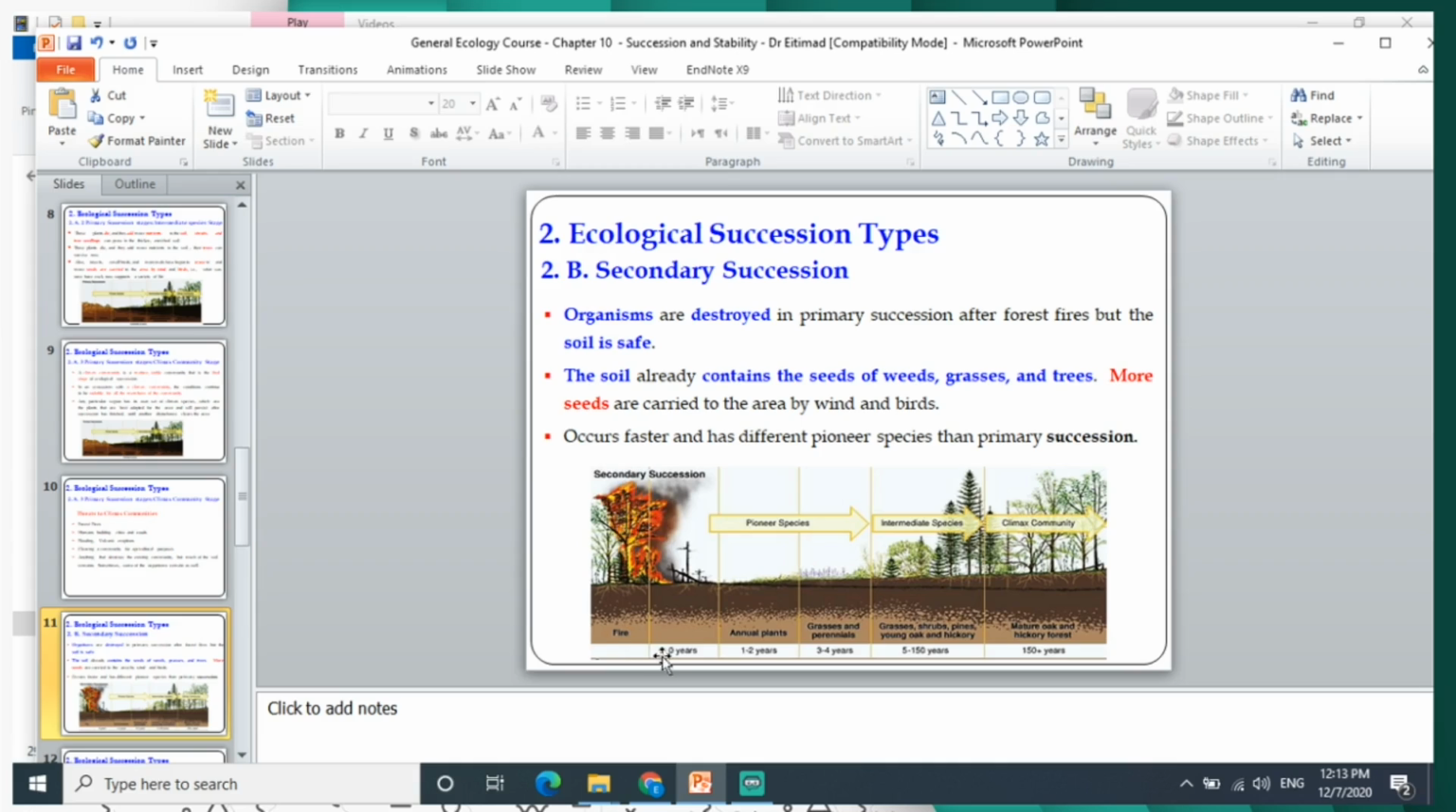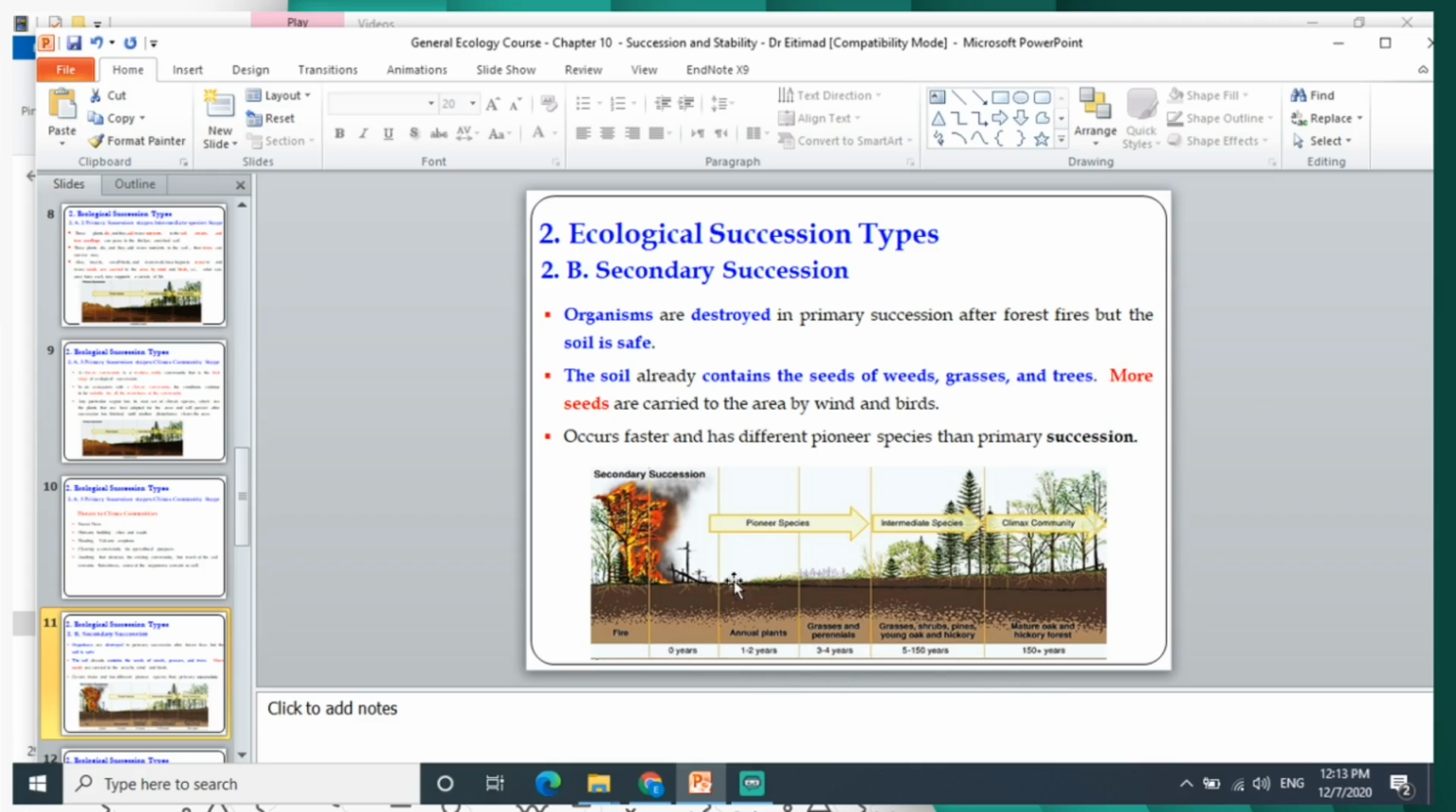Secondary succession begins after the end of primary succession due to a disturbance like a fire here, where the soil remains. The soil already contains the seeds of weeds, grasses, and trees. More seeds are carried by wind and by the birds. So if you notice here, secondary succession has the same stages, but it's faster.